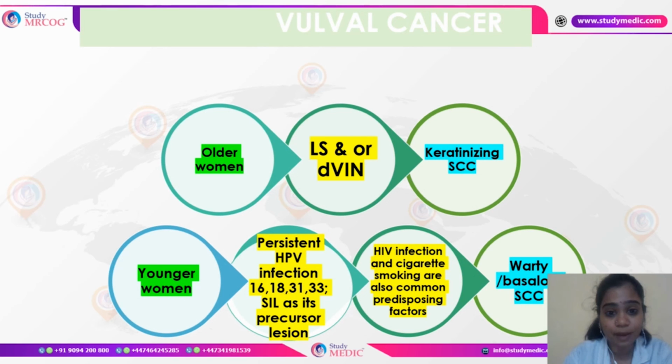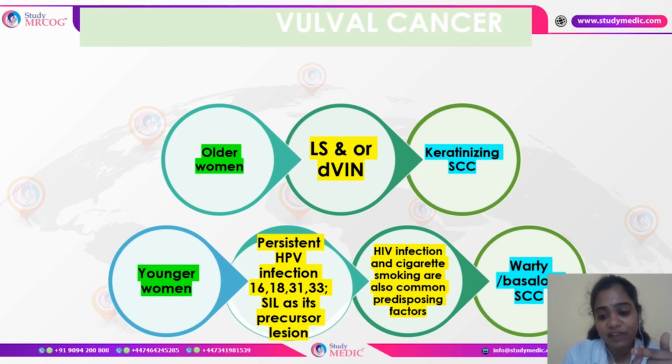So let's discuss the last one, that is the vulval cancer. We have certain risk factors, like in older women, the lichen sclerosis or the differentiated type of vulval intraepithelial neoplasia that would be progressing towards keratinizing type of squamous cell carcinoma. Whereas in younger women, the precursor most commonly is persistent HPV, variants 16, 18, 31 and 33, and SIL, squamous intraepithelial lesion, could be the precursor, and HIV and cigarette smoking are also risk factors.